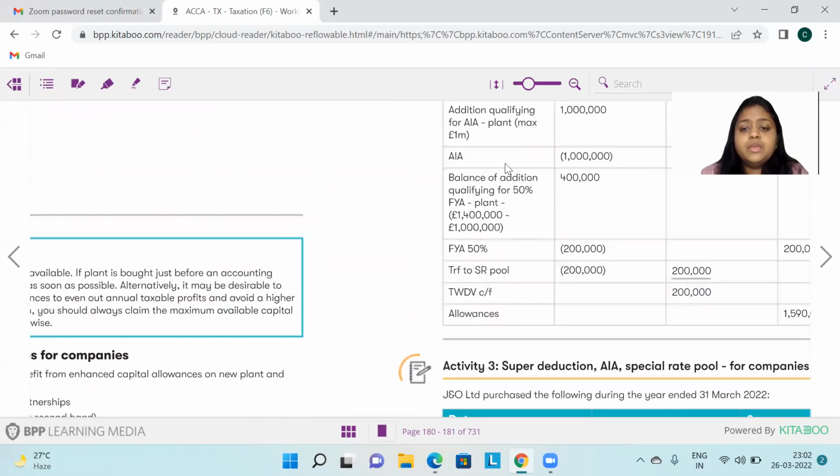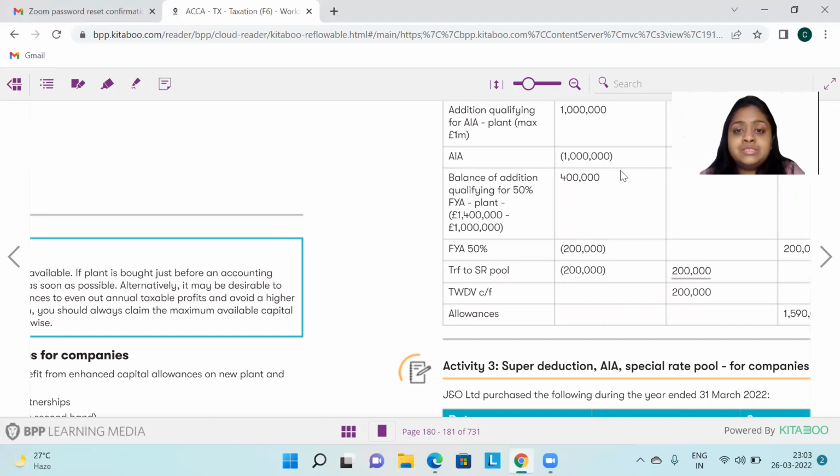So let's look here. If my special rate pool is 14 lakhs and I will take 10 lakhs of the special rate pool against the AIA allowance, because AIA is 10 lakhs, then how much is remaining? 14 lakhs less 10 lakhs. Why have I reduced 10 lakhs? Again, I'm repeating, because of the basic rule that AIA will be first used against the special rate pool. Okay, so my special rate pool is 14 lakhs. Out of this, 10 lakhs I've adjusted against AIA. So now what is remaining is 4 lakhs.